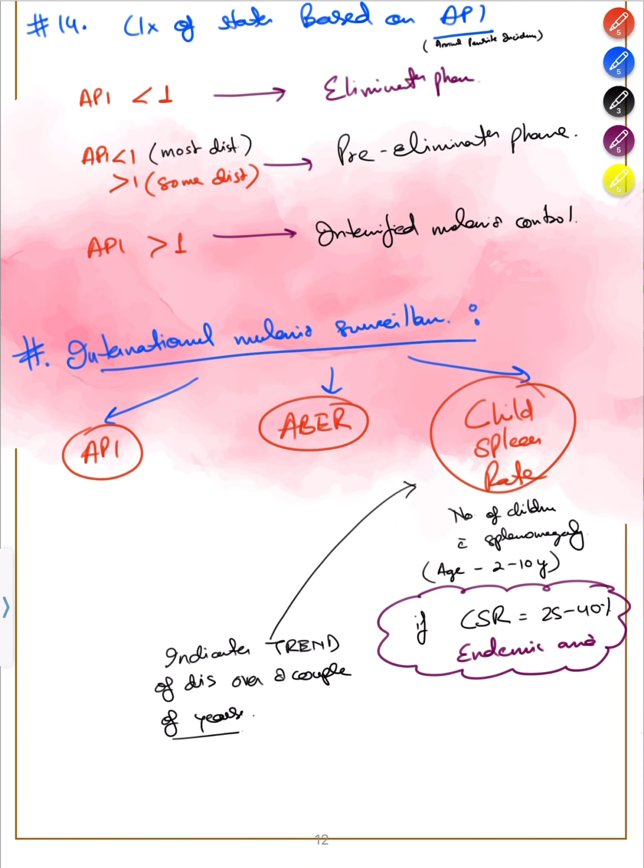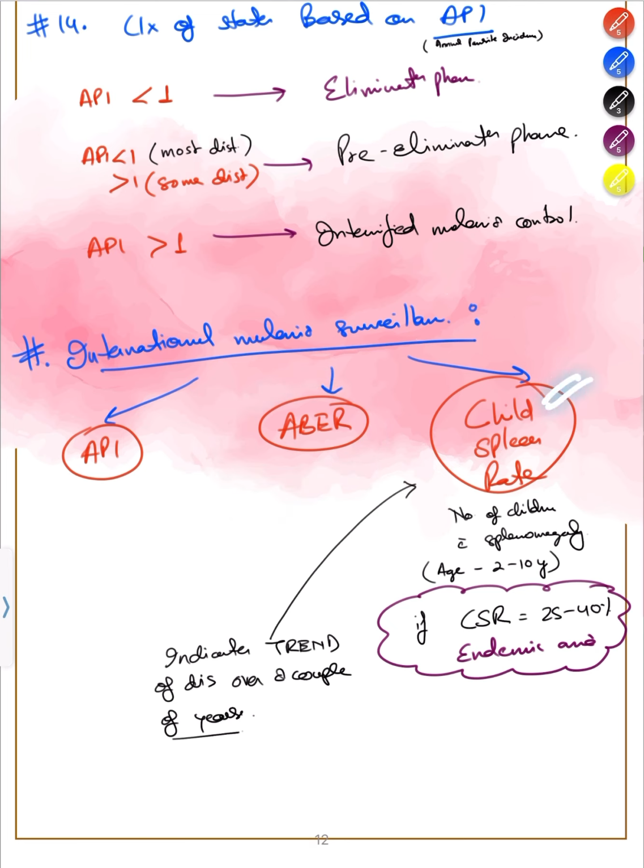Okay, now international malaria surveillance is done by 3 methods. 3 things are important for its surveillance. One, we already know, API less than 1 per 1000, which was in our national program. You can keep revising old things when you come to know the new things. ABER हमें पता है it should be more than 10% in India program में.